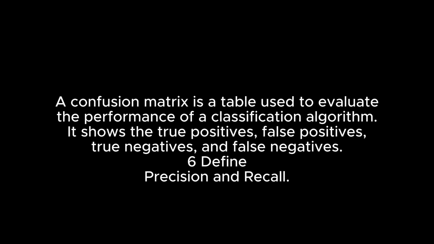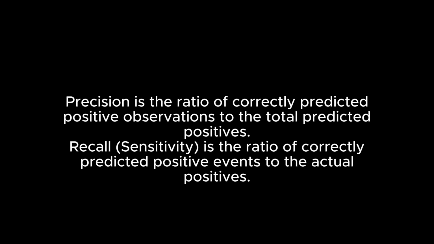6. Define precision and recall. Precision is the ratio of correctly predicted positive observations to the total predicted positives. Recall, or sensitivity, is the ratio of correctly predicted positive events to the actual positives.